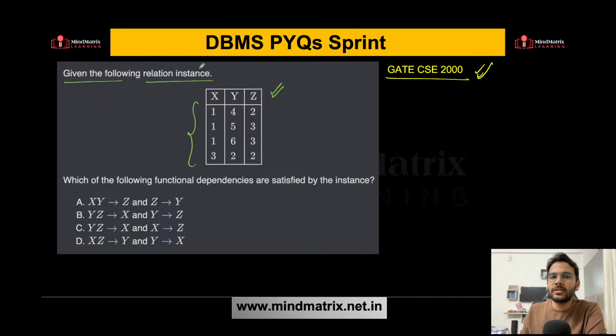Instance is nothing but the snapshot of the system. That means at the current state, what are the records present in this relation. So this is the instance given to you. Which of the following functional dependencies are satisfied by the instance? They are talking about satisfied by the instance that is given to you, not by the schema.